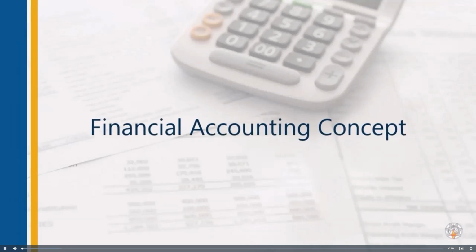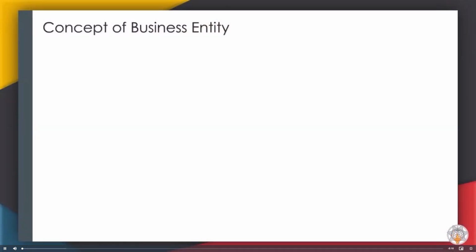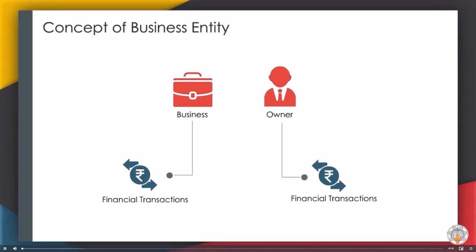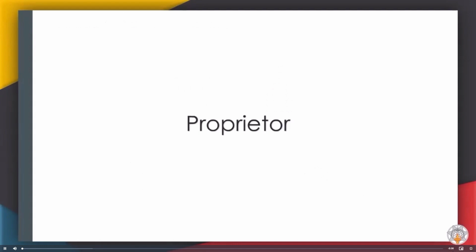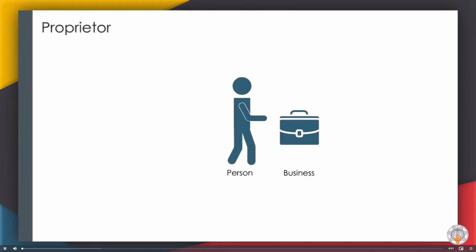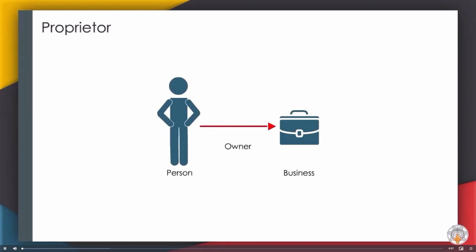Financial accounting concepts. Concept of business entity. A business and its owner should be treated separately as far as their financial transactions are concerned. Proprietor. A proprietor is a person who brings capital into a business. He is the owner of the business.